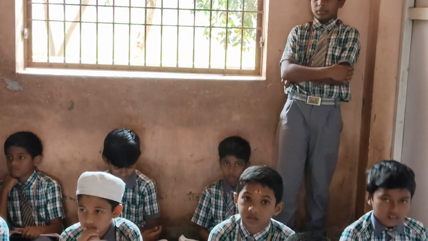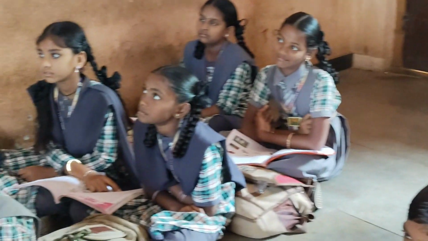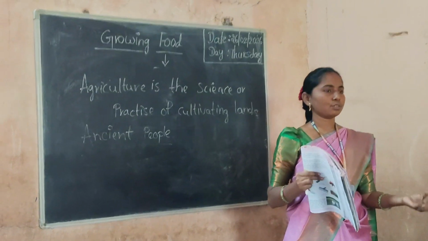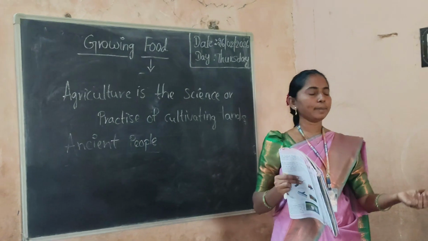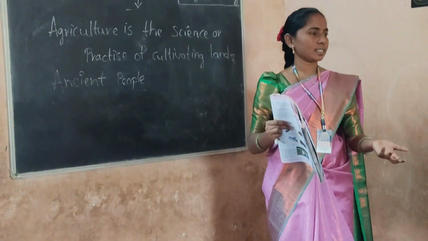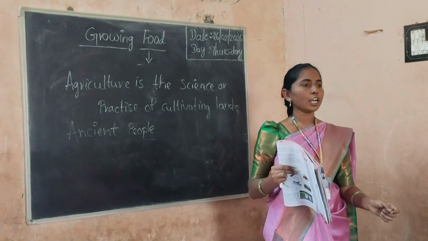That is the process of the sowing of seeds. These ancient peoples collected some seeds and sowed them in the ground where they lived, near their houses.